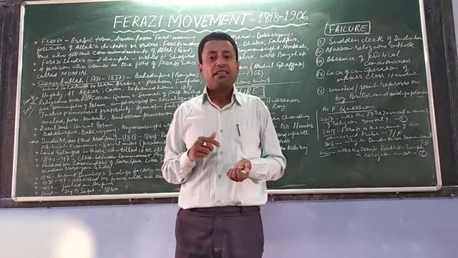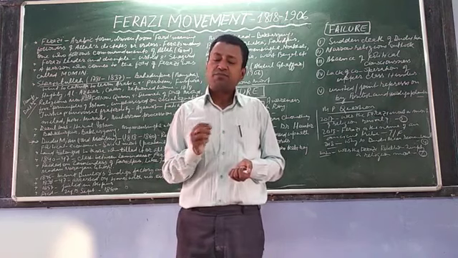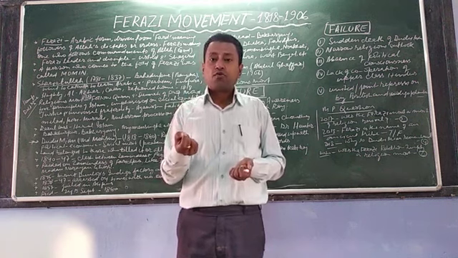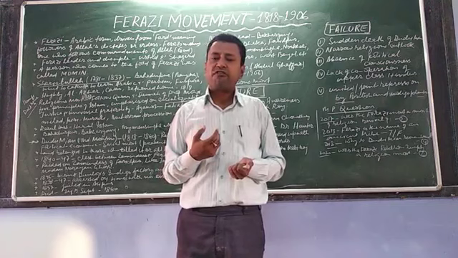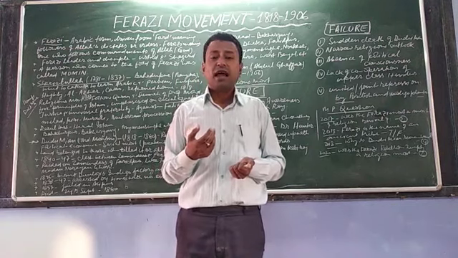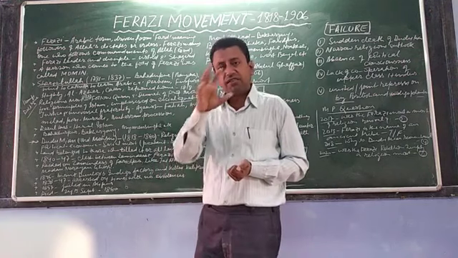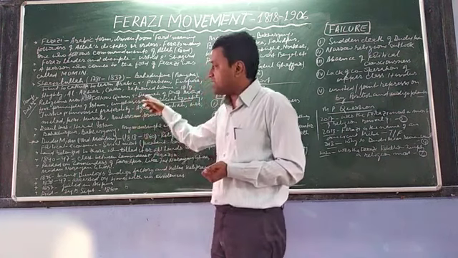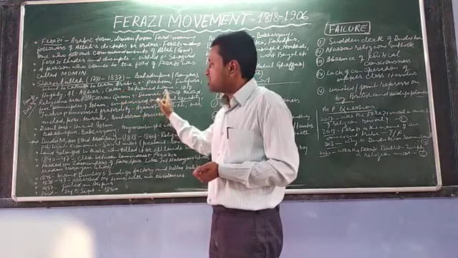And number 5 is Hajj, pilgrimage. That means if a Muslim is wealthy enough to bear the expenses to go to the birthplace of Prophet Muhammad, that is Makkah, he must visit there, and that is known as Hajj, in English pilgrimage. In these 5 things he insisted that a Muslim must follow. That is why it is a religious movement started by Haji Shariatullah.